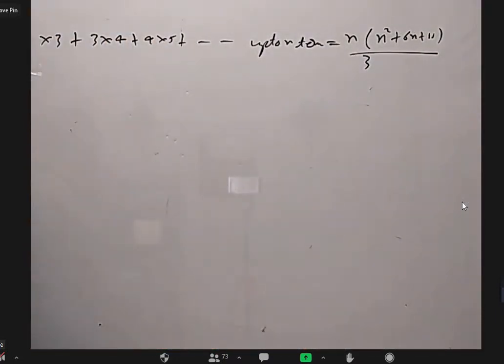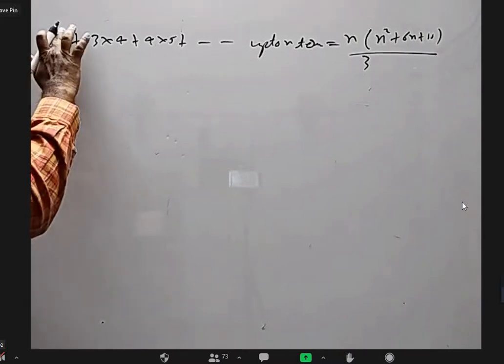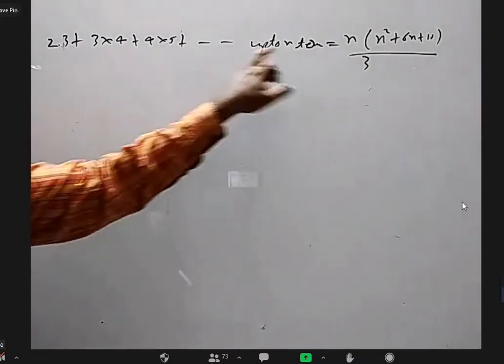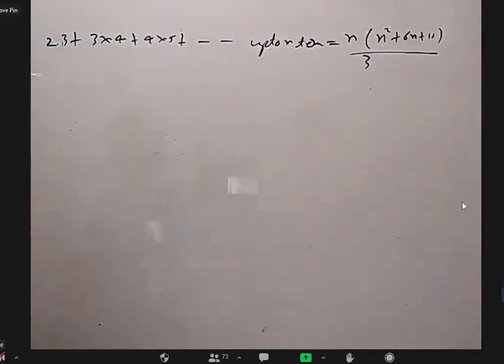So, you cannot see this. 2 into 3 plus 3 into 4 plus 4 into 5, and so on up to n terms, is n into n square plus 6n plus 11 by 3. This is a question we have to prove by mathematical induction.